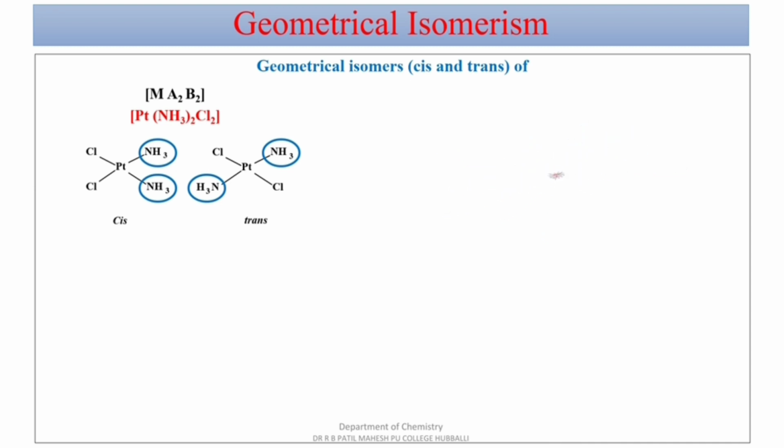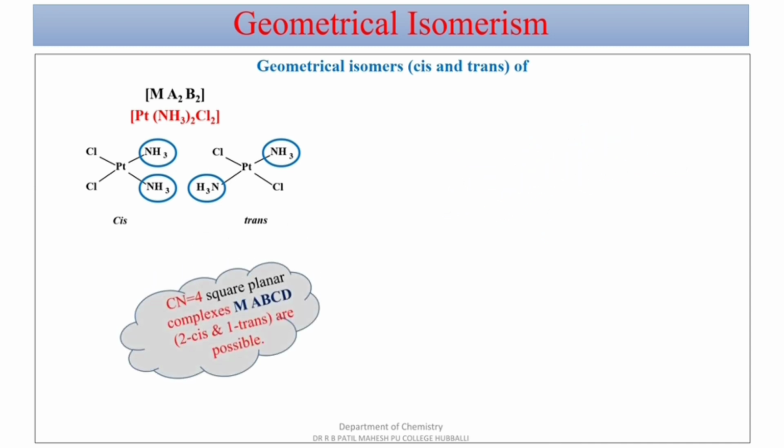Moving to the next type of geometrical isomerism with respect to coordination number 4 for square planar geometries, that is MABCD type, where A, B, C and D are 4 different types of ligands donating their pair of electrons to the central metal atom M, which leads to the formation of 2 cis and 1 trans isomer.